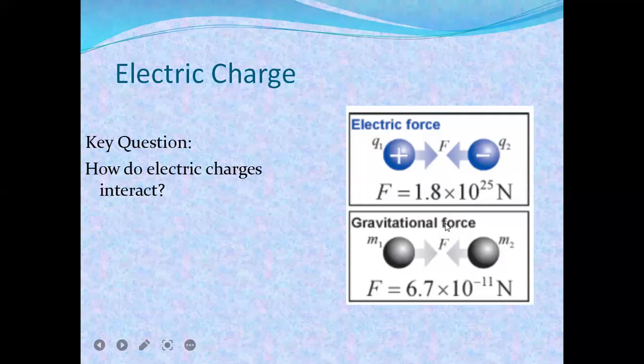But the gravitational force between the first body M1 and second body M2 will be 6.7 times 10 to the power minus 11 Newton. So these two forces are different. The first one is electric force, the second one is gravitational force.